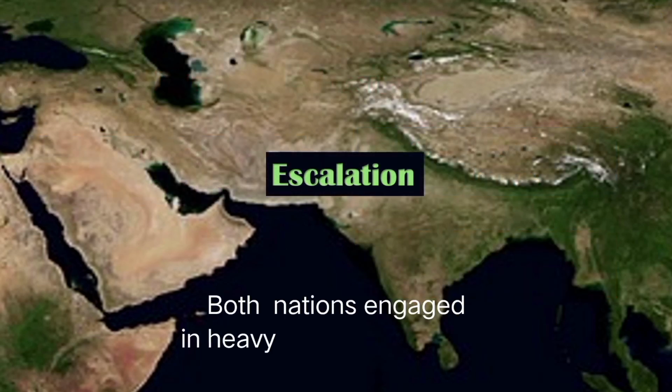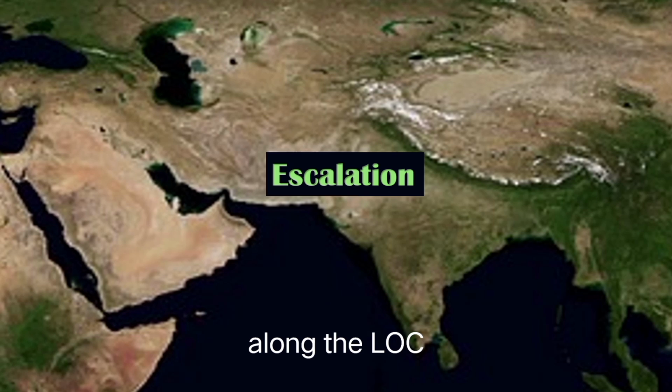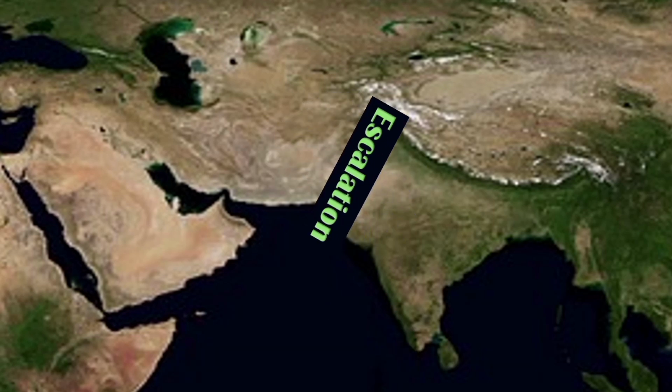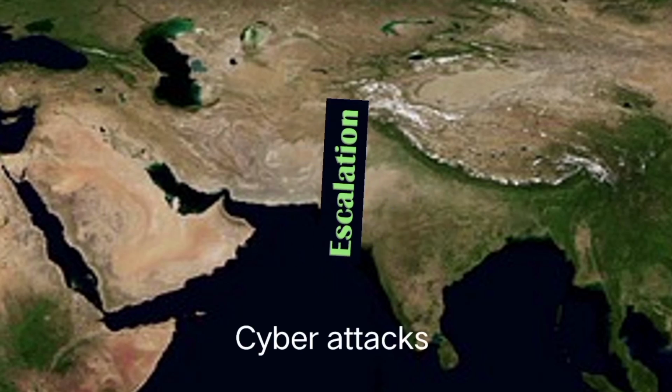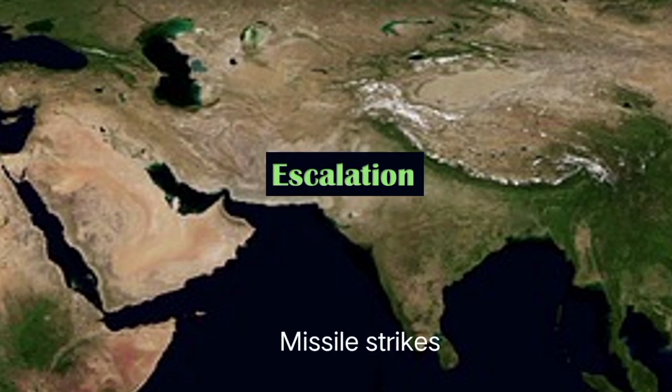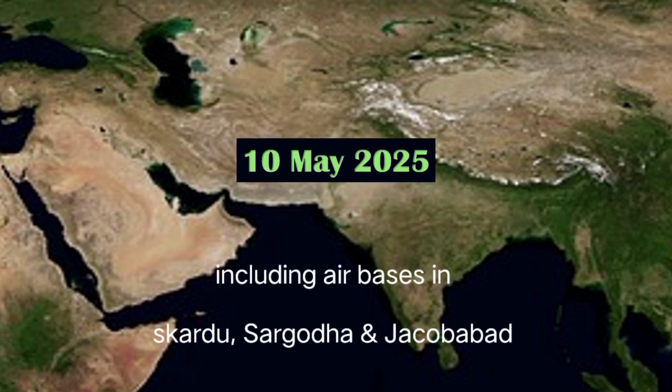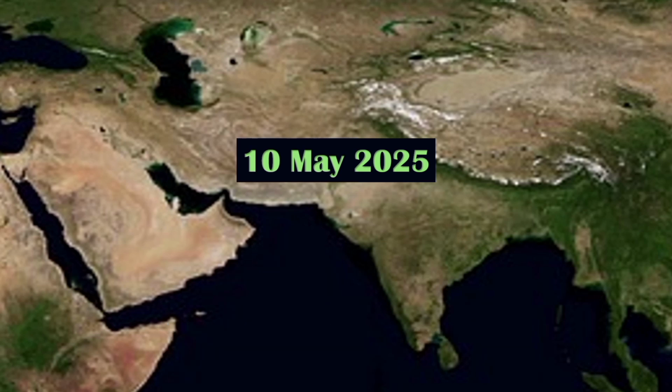Both nations engaged in heavy artillery exchanges along the line of control, leading to more civilian casualties on both sides. The conflict escalated with cyber attacks, drone incursions, and missile strikes. India expanded Operation Sindoor to target Pakistani military installations, including air bases in Skardu, Sargodha, and Jacobabad.